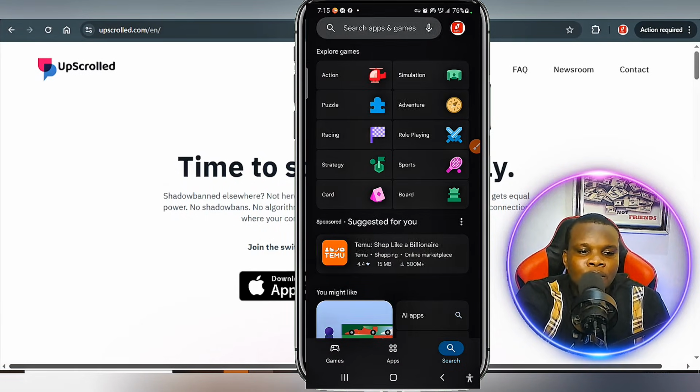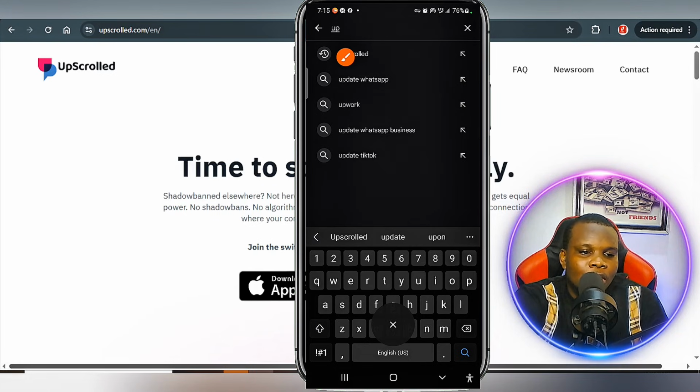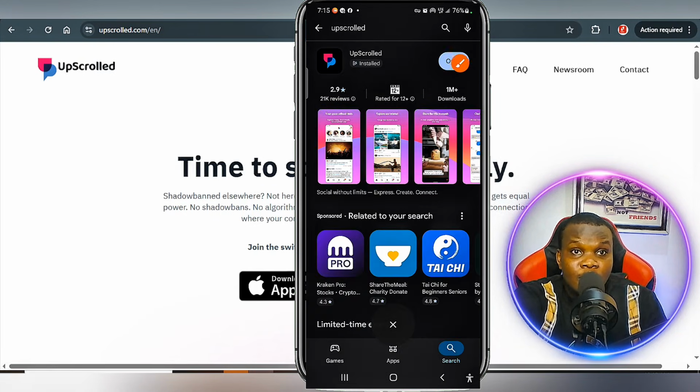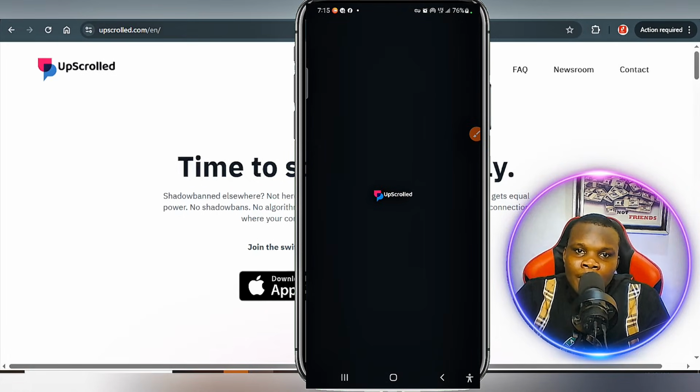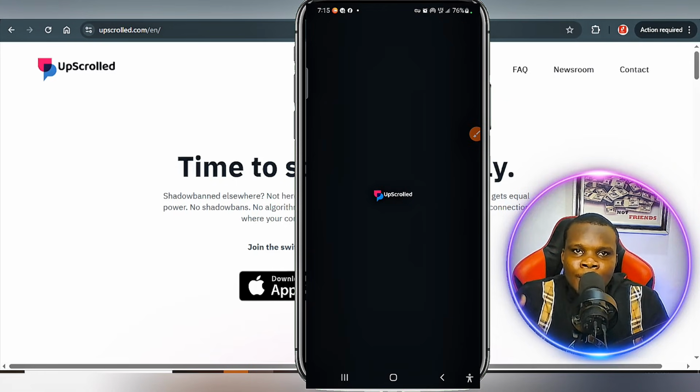When you head over to Play Store, click on the search button, then search for Upscrolled. You can see right here, this is Upscrolled. Just click on the install button. Remember, I've already installed the application, that's why it's showing me open. Install your own. Remember I told you they once had 500k, but right now 1 million plus. So if you're not able to download the application, or if you're not able to register or create your account, just let me know in the comment section.